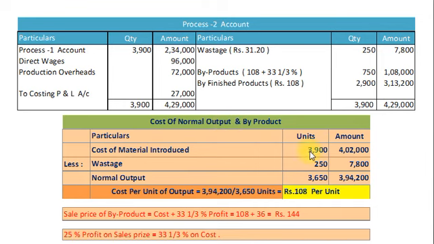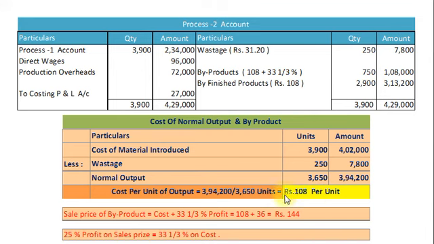Material introduced 3,900 units and cost 4,02,000, that is material 2,34,000 plus direct wages 96,000 plus production overhead 72,000. So here it is 4,02,000 less wastage 250 units and amount 7,800. So our normal output 3,650 and its cost 3,94,200. So our cost per unit would be 3,94,200 divided by 3,650 units, that is rupees 108 per unit.